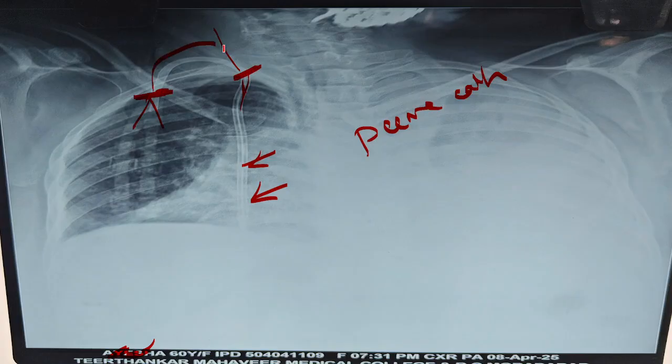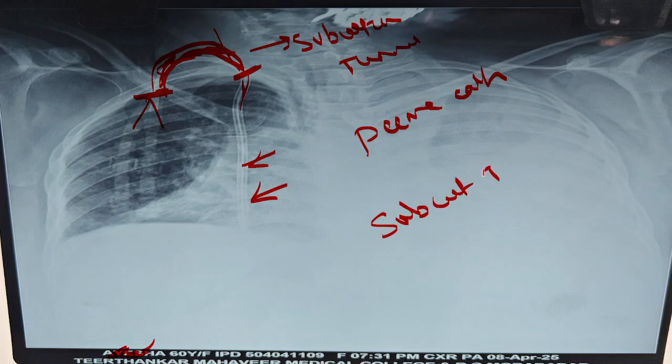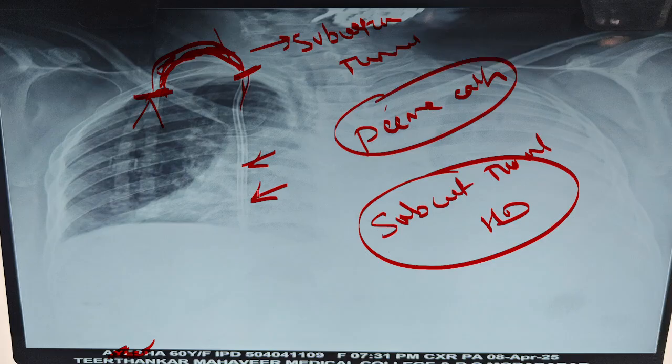This area, from here to here, is under the skin. It is called a subcutaneous tunnel. So it is also called a subcutaneous tunneled hemodialysis catheter, also called a permacath, on the right internal jugular vein, being used for hemodialysis. Regarding permacath, there are further videos on the channel. You can go through them if you want to know more about how it is made, and what the advantages and disadvantages are.